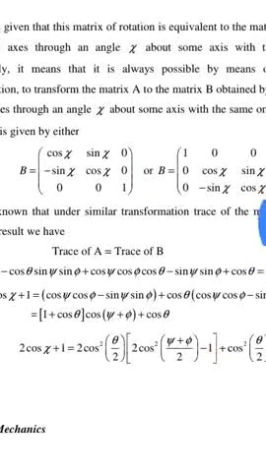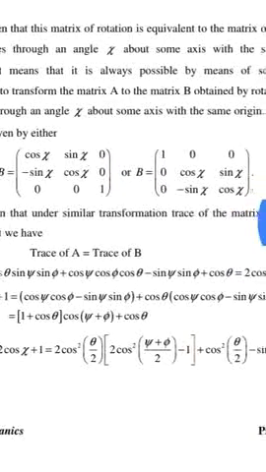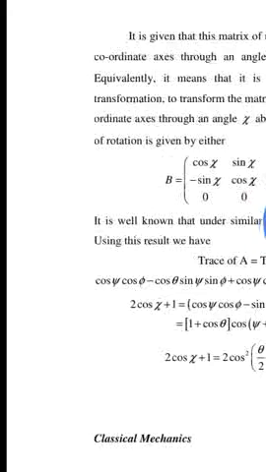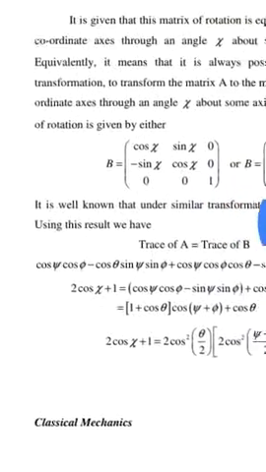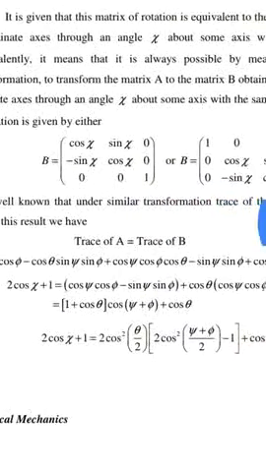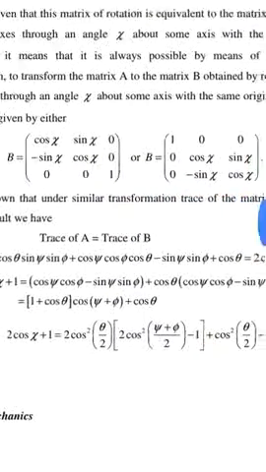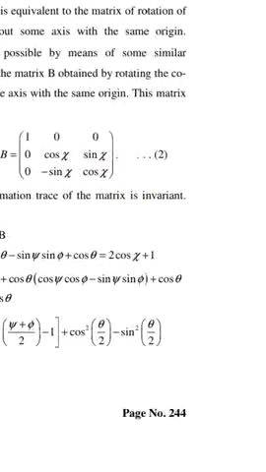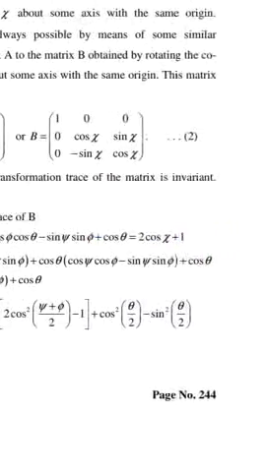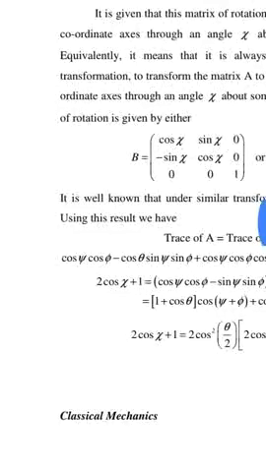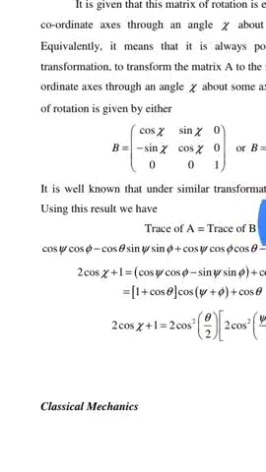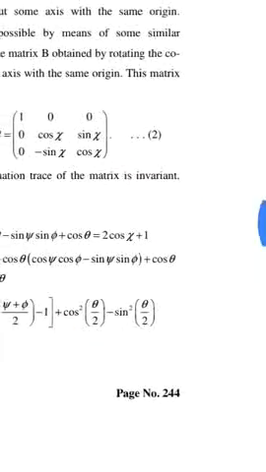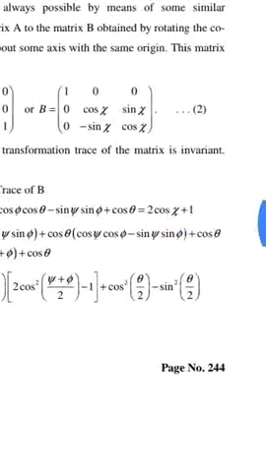Equivalently, it is always possible by means of some similarity transformation to transform the matrix A to the matrix B obtained by rotating the coordinate axes through the angle chi about some axis with the same origin.